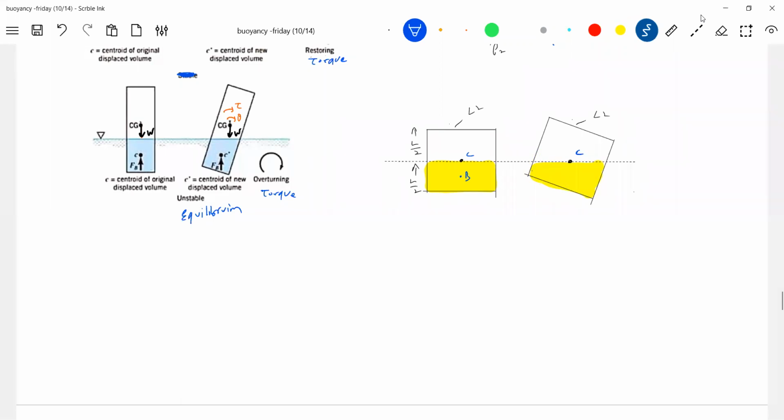So this is the cube. Where should the center of buoyancy come? Should it be on the left hand side or the right hand side? Should be on the right hand side, no?